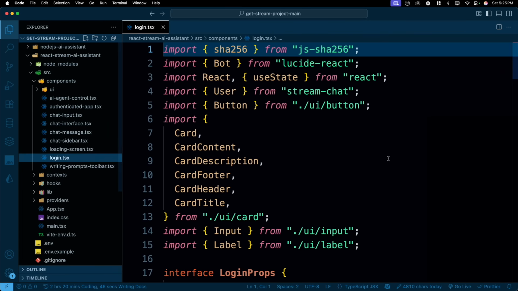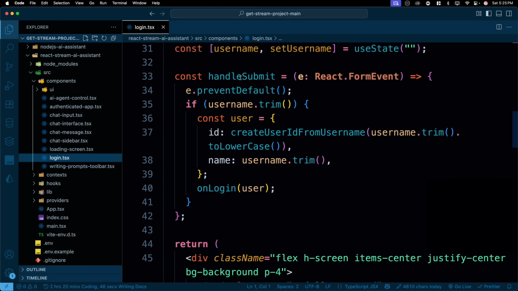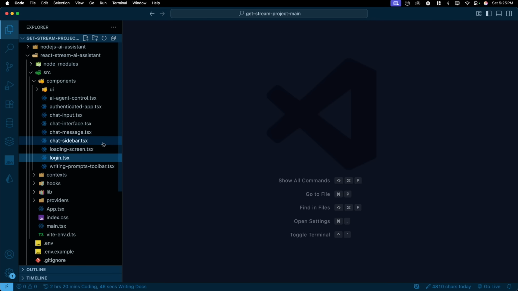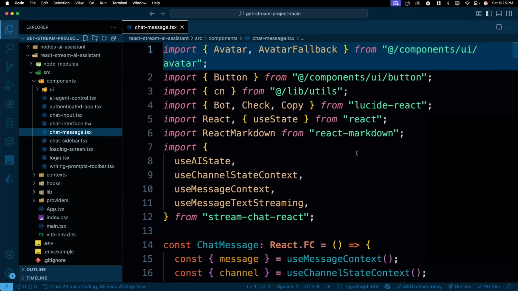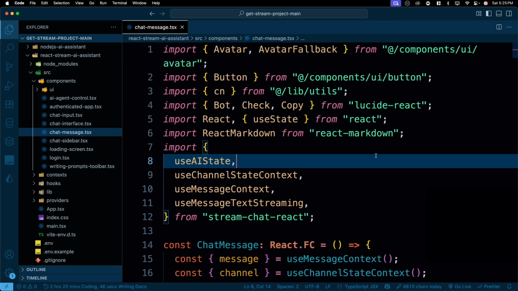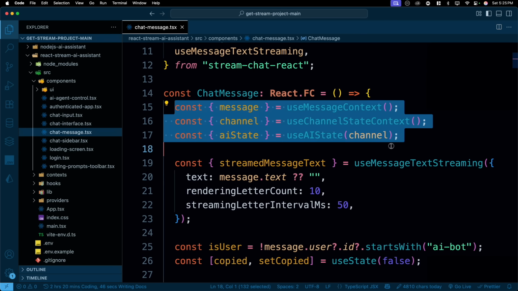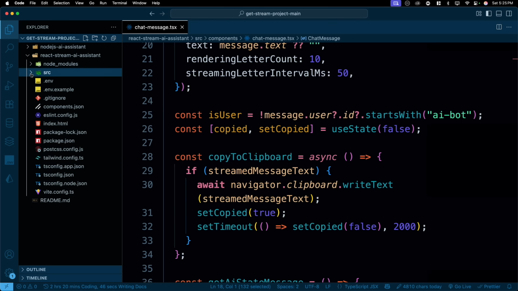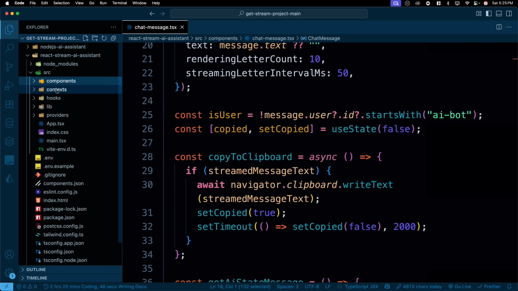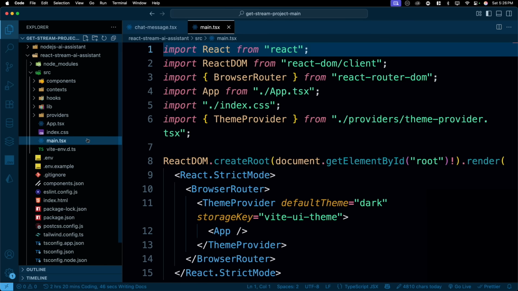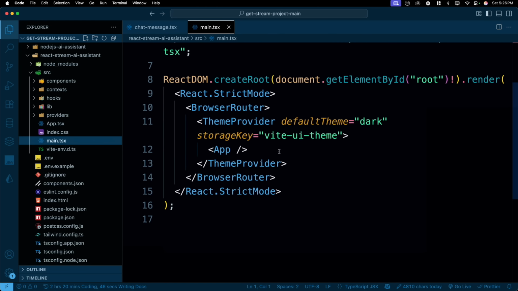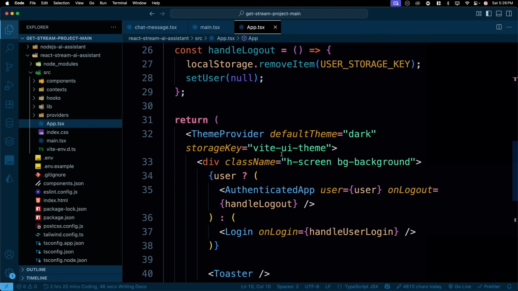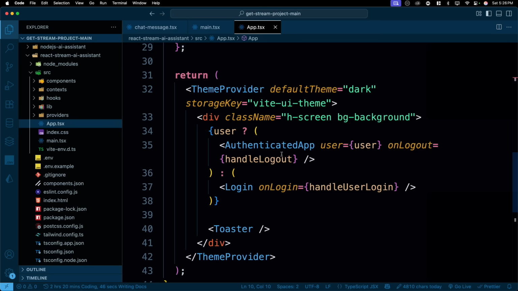We don't even have login. We are just asking, hey, enter a username, and then we simply submit that. That's it. Nothing crazy that we have done in this one. Then we have the chat messages. Again, you will notice that we're not doing the heavy lifting ourselves. We are just managing some of the states, and then we are just calling the things, saying, hey, go ahead and call this one. A pretty crazy thing if you ask me, and a lot of code that we have written. You can also go through this code, and I'm pretty sure it will help you if you're building something similar in your application as well.